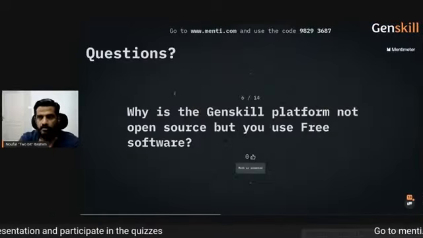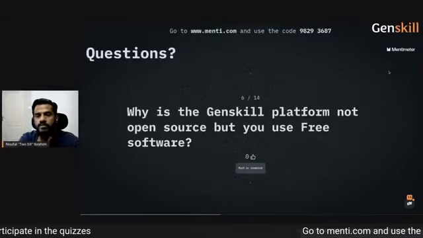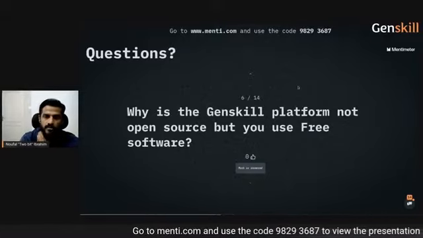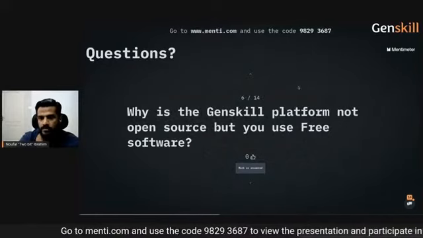There's a lot of things that are like Menti is not free software, YouTube is not free software. We use a lot of free software and we contribute also to a lot of open source and free software, but the platform itself is not.